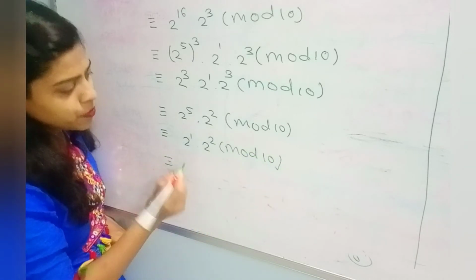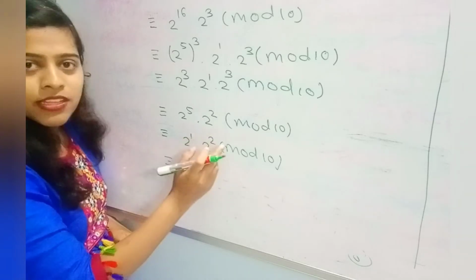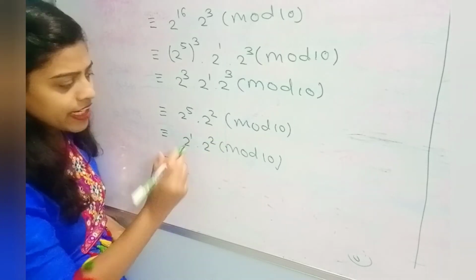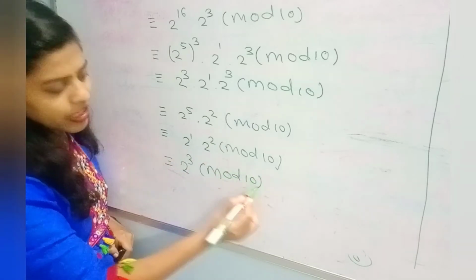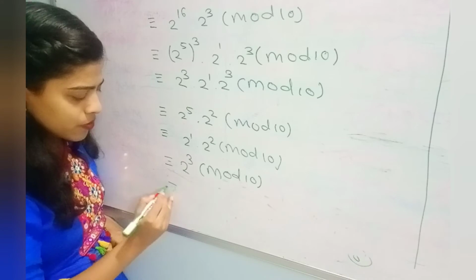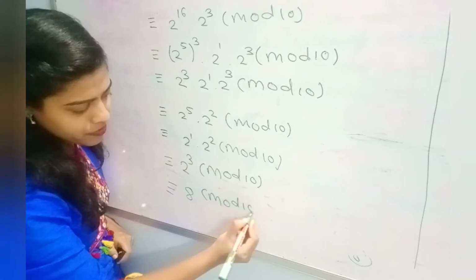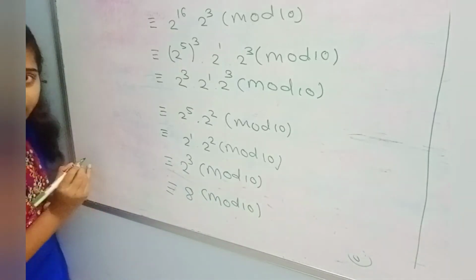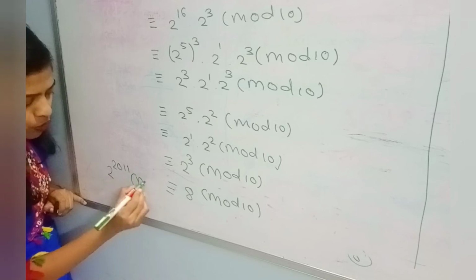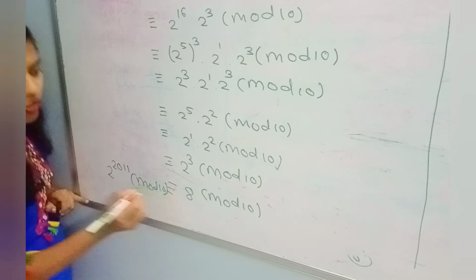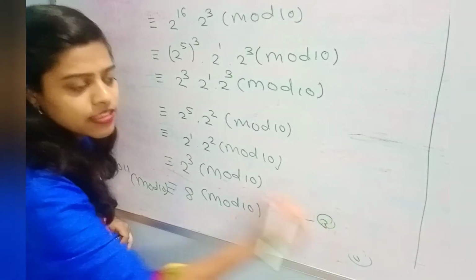The base is the same, so add the powers: 1 plus 2 is 3 modulo 10. And we know that 2 raised to 3 is nothing but 8 modulo 10. So we have a final value: 2 raised to 2011 modulo 10 is congruent to 8 modulo 10. Denote this as equation number 3.